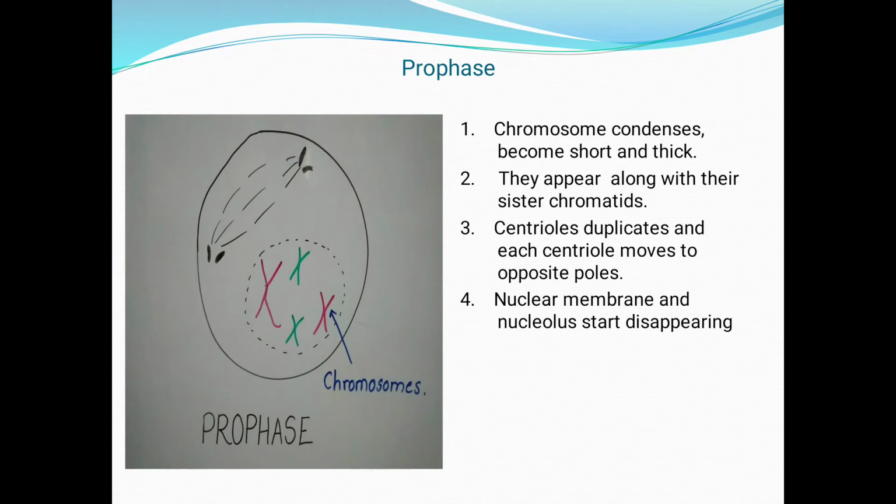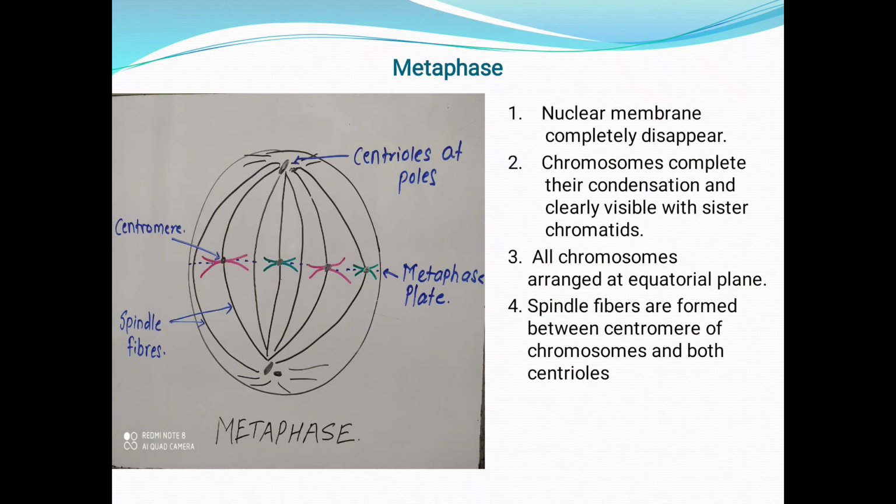Let's see the next, that is metaphase. So what happens in the metaphase? First, the nuclear membrane completely disappears. Now there is no nucleus in the cell. Whatever will happen, happens entirely inside the cytoplasm. Second point, chromosomes complete their condensation and are clearly visible with sister chromatids. All the chromosomes are arranged at the equatorial plane. If you see the diagram, how they are arranged, they are arranged at the metaphase plate, that means at the equatorial plane of the cell.